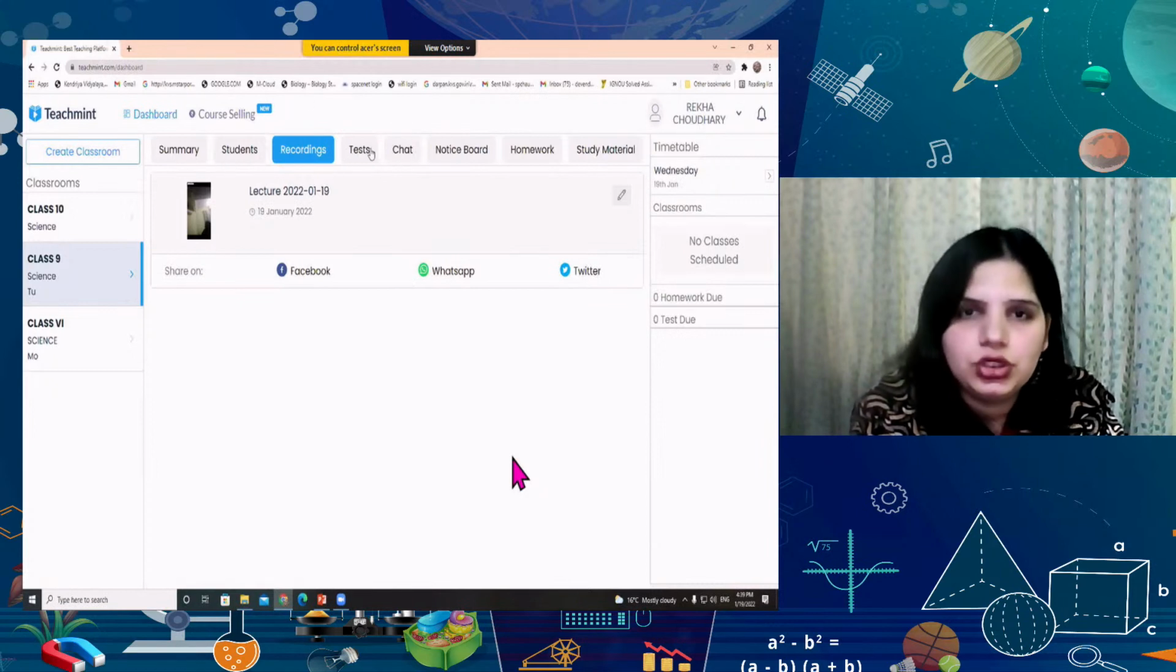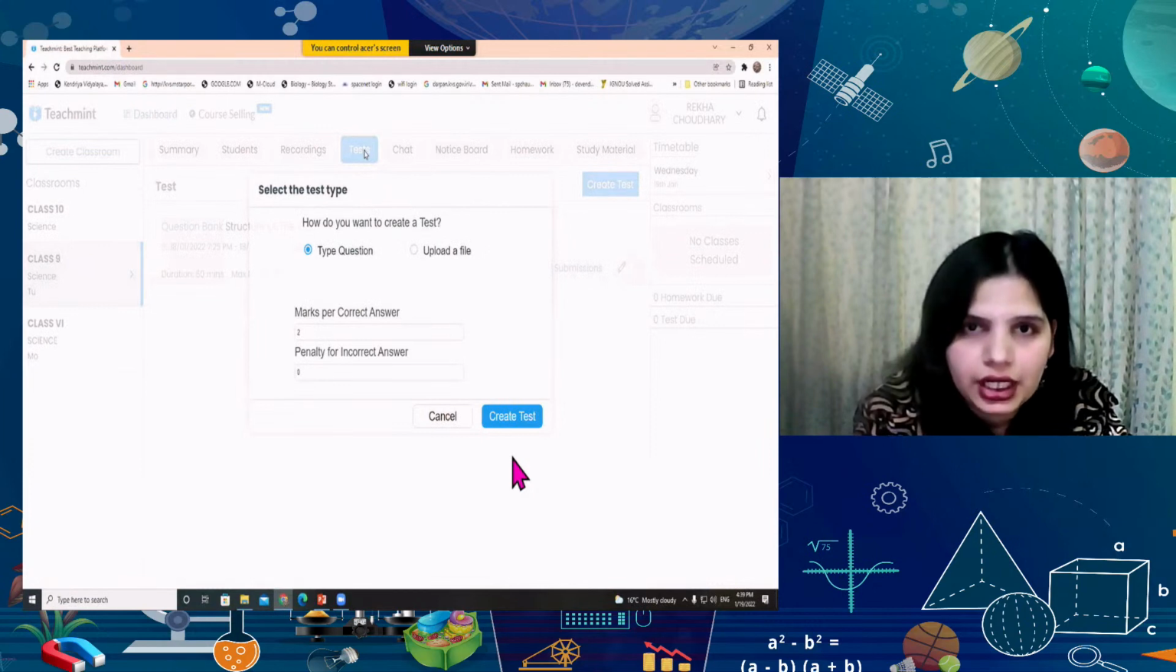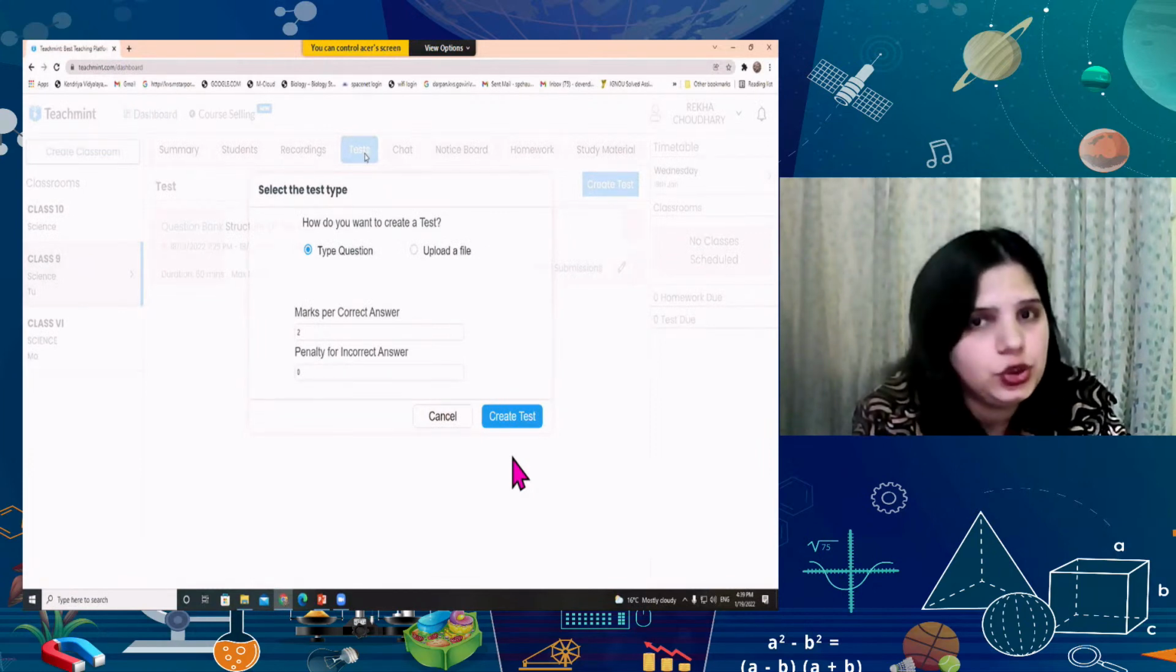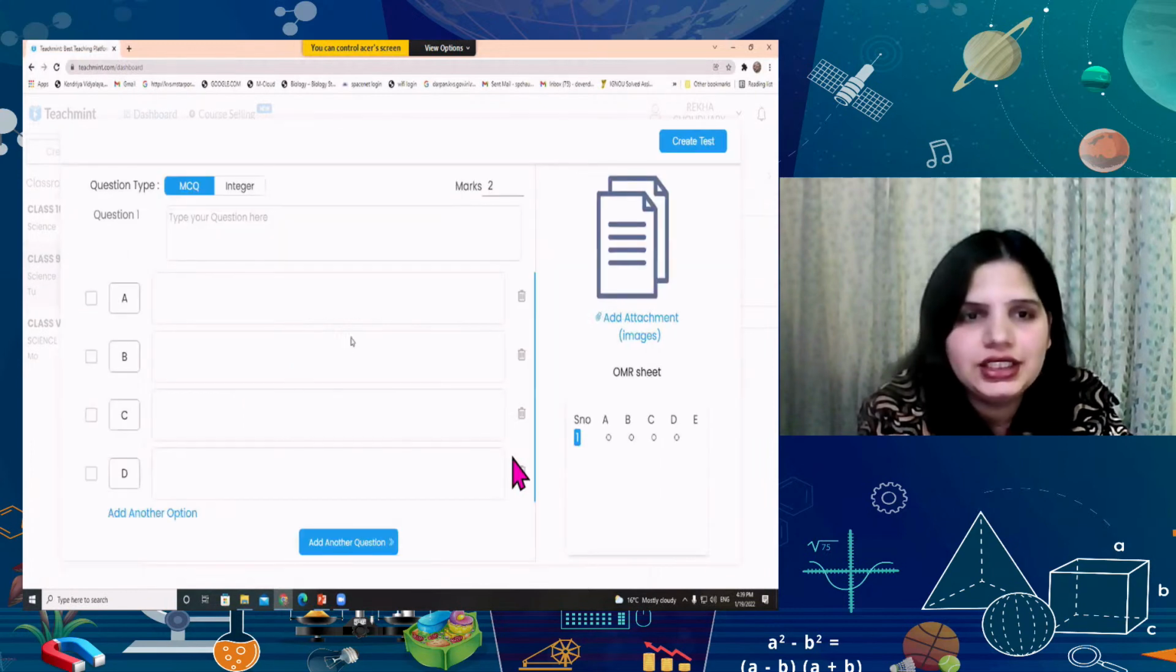So let's go to the next feature, test. Here you can assign tests to your students. This will give you two options in the web version. However, a third option is also available in the app version. So if you want to create a test, you can type the questions or you can upload a file. If you want to type the question, set marks for each correct answer. If you want to add a penalty for an incorrect answer, all the options are available. And just click on the create test option.